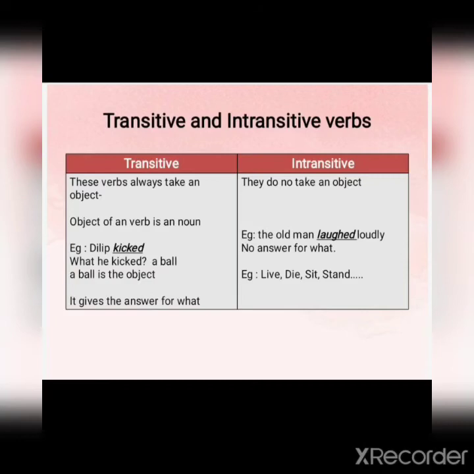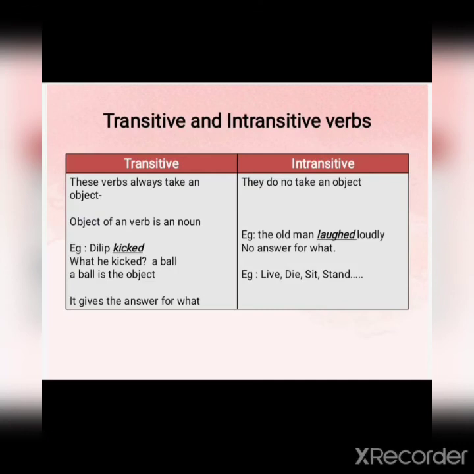The last one is transitive and intransitive verbs. Transitive. These verbs always take an object. The object of a verb is a noun. For example, Dilip kicked. When we say Dilip kicked, automatically we ask the next question, what did he kick? Then we have to say a ball. So, a ball is the object of the verb kicked. It gives the answer for the question, what?